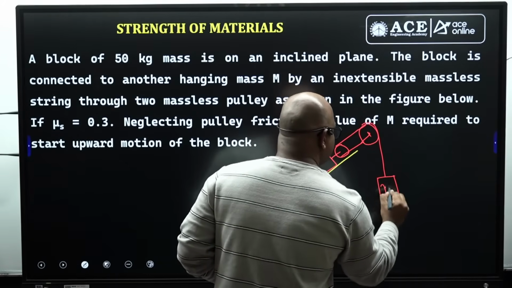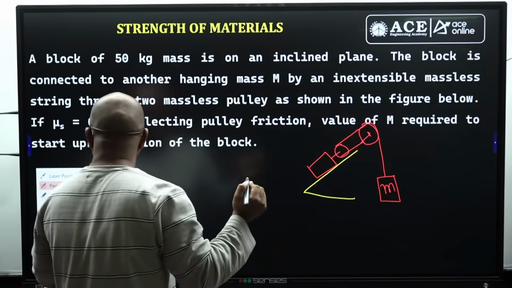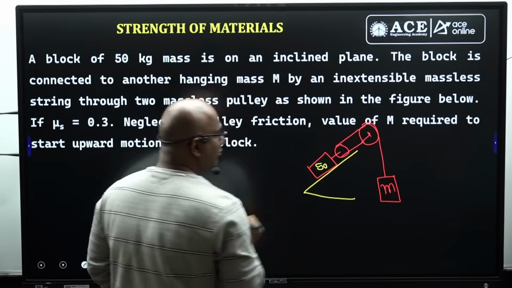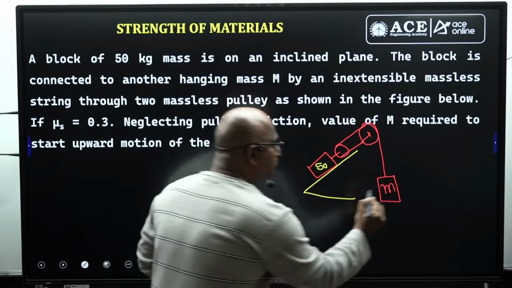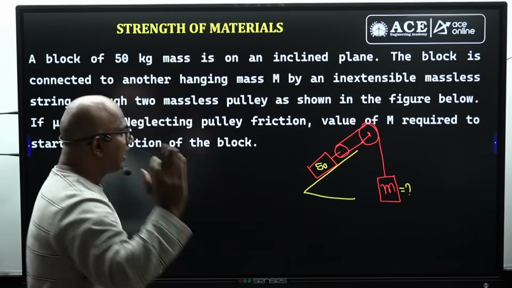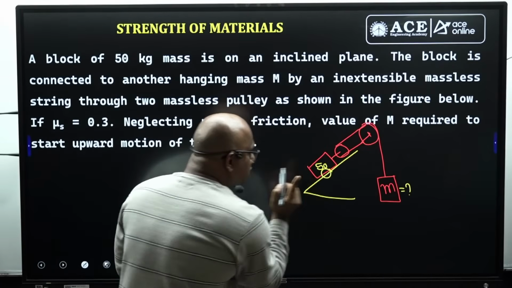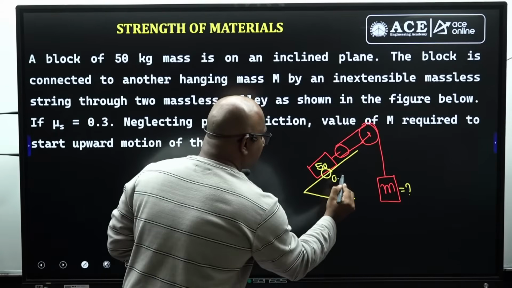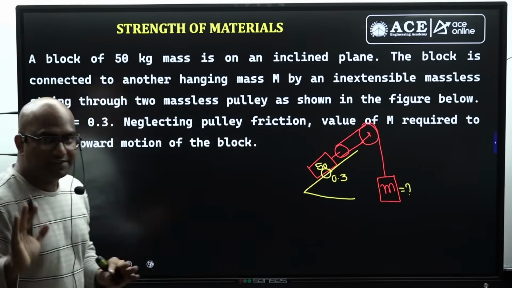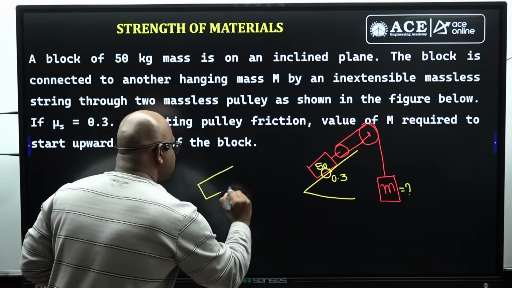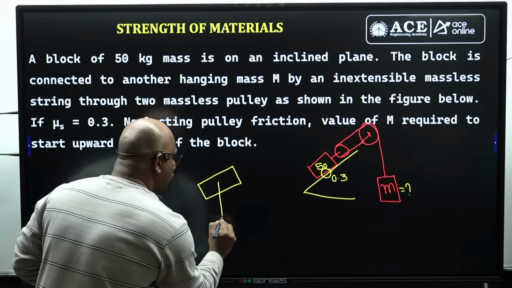The question here is: the block having a weight of how much? 50 kg, guys. This block having a weight of 50 kg, then how much mass is required to move the block in the upward direction? Here he has given that the coefficient of friction exists only between these two. There is a 0.3 he has given, sir. Now, how can we do it, guys? Let me draw the free body diagram of the 50 kg. See, this is the 50 kg free body diagram. Weight how much?